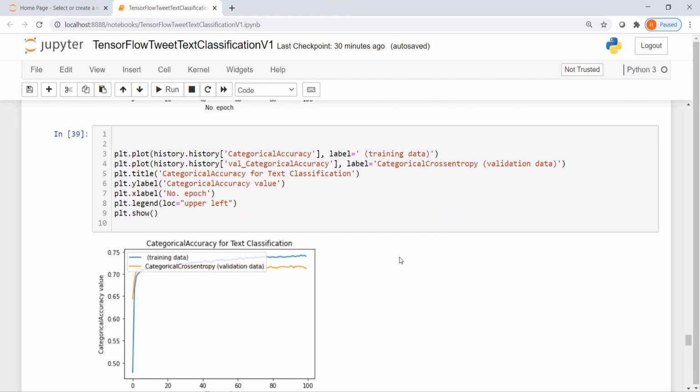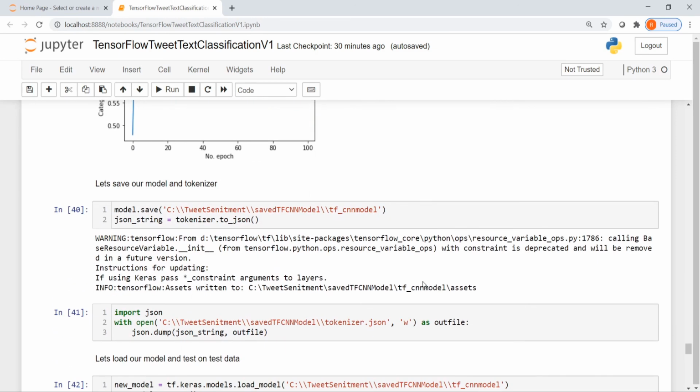Now if you look at the accuracy as well over here, in the training data you will see that the accuracy slowly increases and then goes somewhere close to 74%. In the validation data, it starts from 65% and gets saturated at around 71%. Okay, so this is how you can plot the accuracy values as well to see whether your model is overfitting or underfitting, and then based on that, you can make the necessary changes to your model.